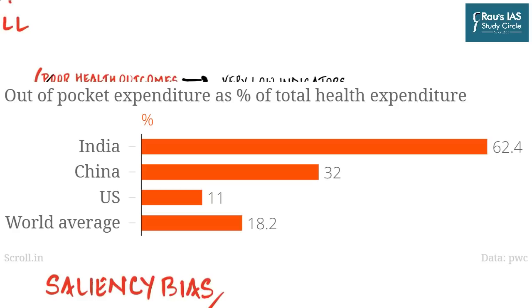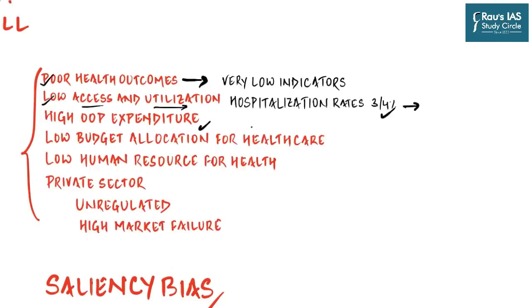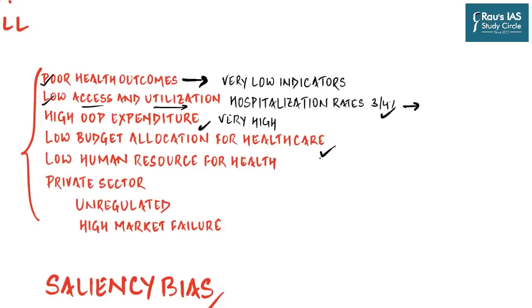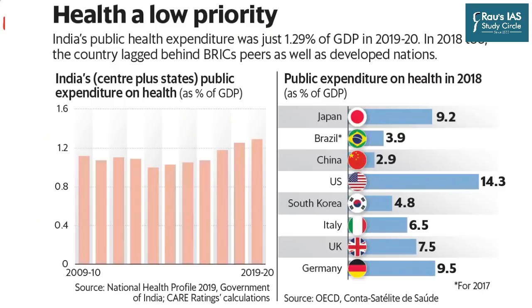And as you can see in the figure, India has one of the highest levels of out of pocket expenditure in the world. If you compare, India is placed right beside Bangladesh, whereas in other emerging economies, for example China and Thailand, the amount of money which people have to shell out for hospitalization and other medical purposes is very low, and that is mainly because of low budgetary allocations for healthcare, or in other words, low public spending in health systems.